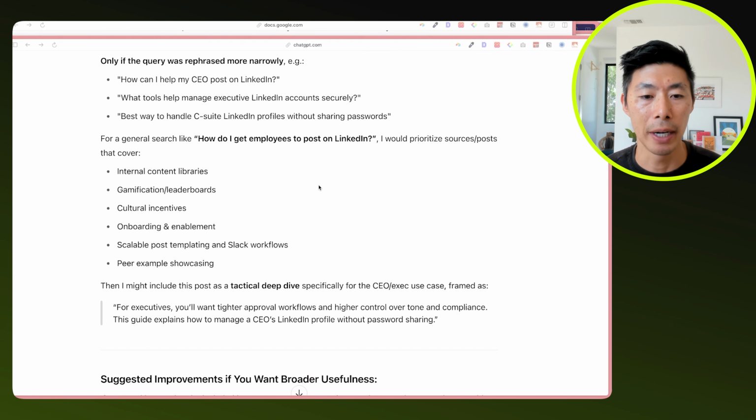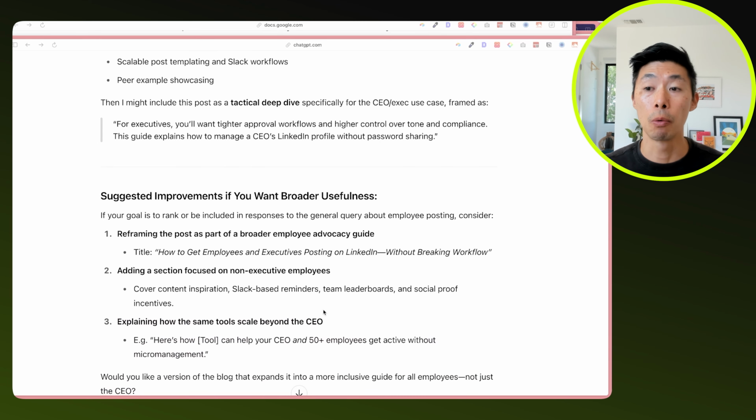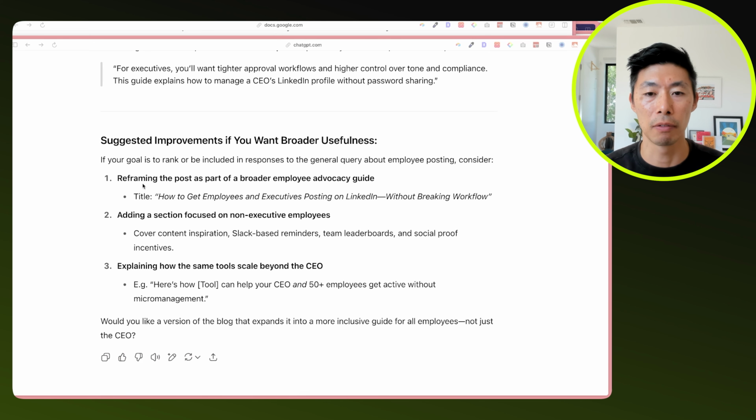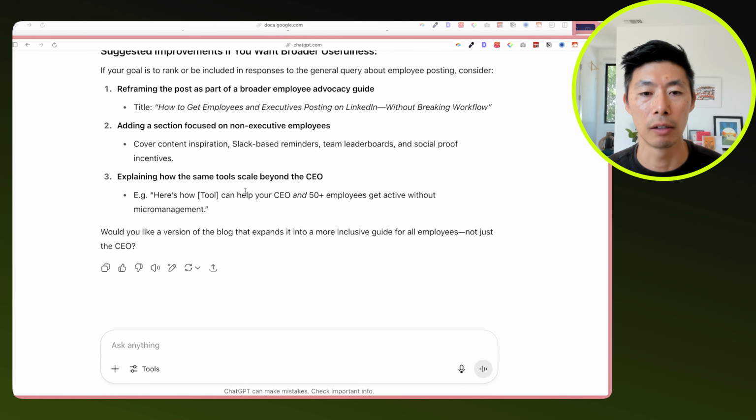It might, but it gives us more suggestions on what we can do to increase the likelihood of being cited. So we could reframe the post as part of a broader employee advocacy guide, talk about non-executive employees and how the same tools can scale beyond the CEO. So what would you do with this? You would say, all right, now let's actually expand on this.